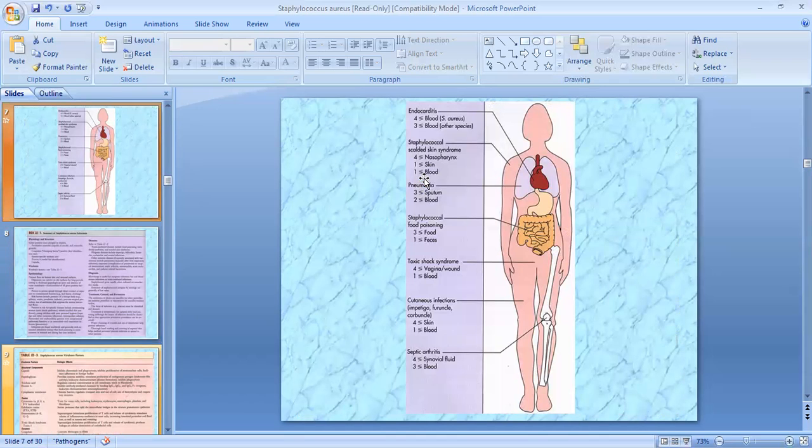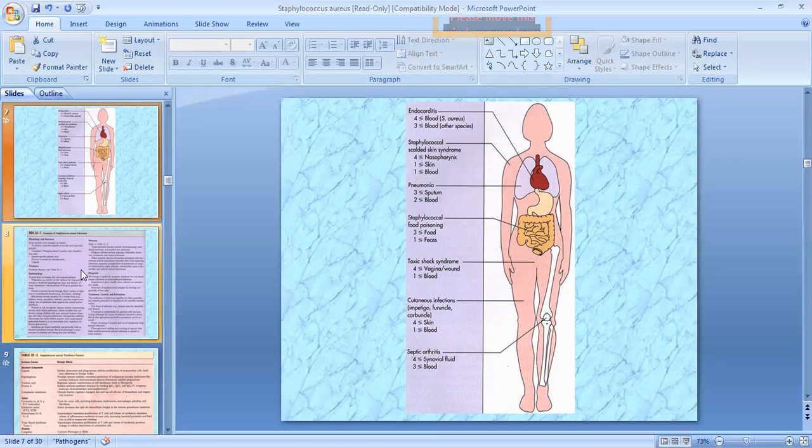First we will talk about what Staphylococci do in the human body. It causes infections like endocarditis. It causes staphylococcal scalded skin syndrome in the skin. Then pneumonia, if it affects the lung. Staphylococcal food poisoning is there if it affects the intestine, and toxic shock syndrome in the vagina. Cutaneous infections are there, like impetigo, furuncle, carbuncle, and septic arthritis. Everywhere there is a criteria of how many microorganisms should be present to produce the infection.